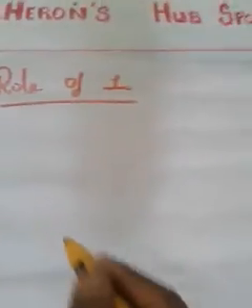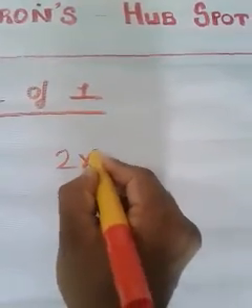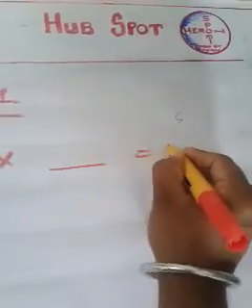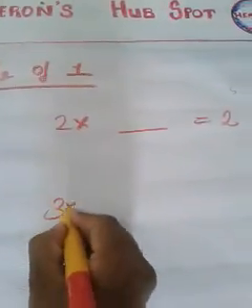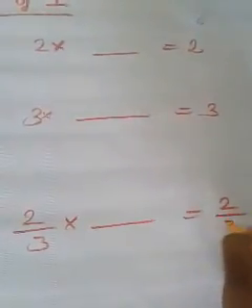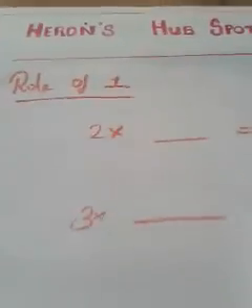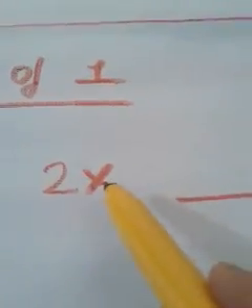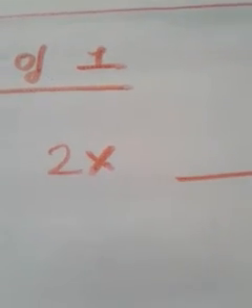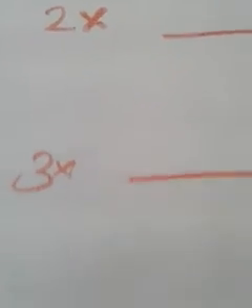In order to discuss the role of 1, let me give some questions as in the previous session. 2 into something is equal to 2. 3 into something is equal to 3. 2 by 3 into something is equal to 2 by 3. You may think that this is almost the same as the previous session. No. What is the difference? Here the operation is multiplication. In the previous session it was addition.